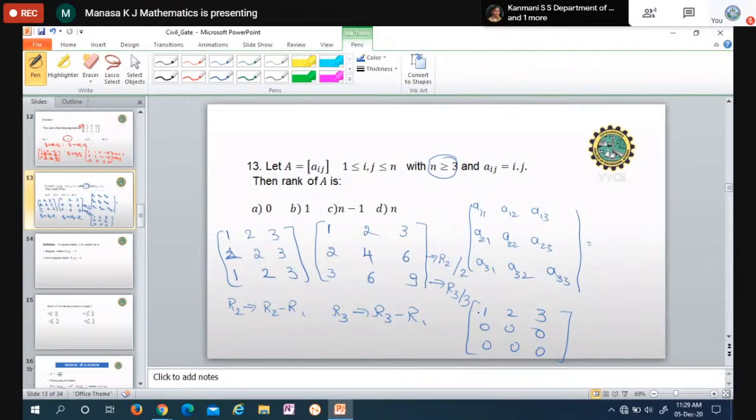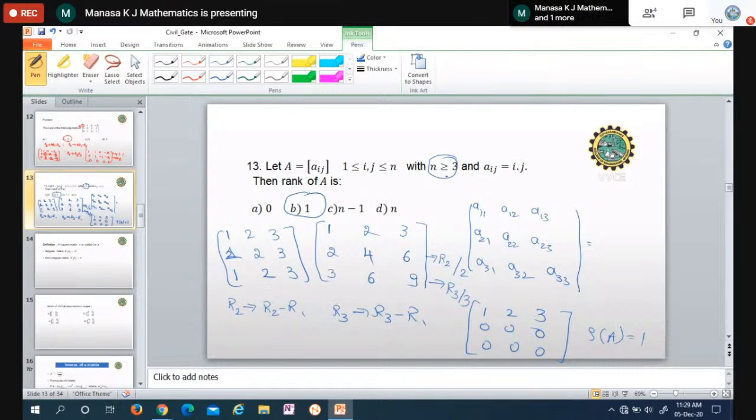So in the first row, the leading entry is 1, which is non-zero. Below that, entries are 0. In the second and third rows, there is no leading non-zero element, or you can say it is completely a 0 row. So this is an echelon matrix. And now we have to find the rank. Rank is nothing but the number of non-zero rows, and the number of non-zero rows is just 1 here. So the rank of this matrix is equal to 1.